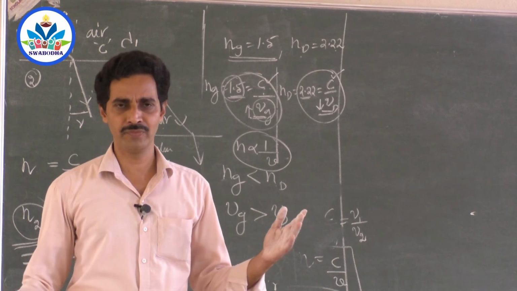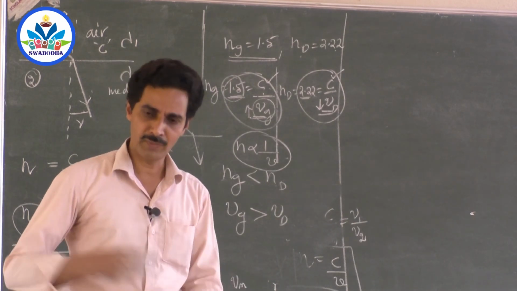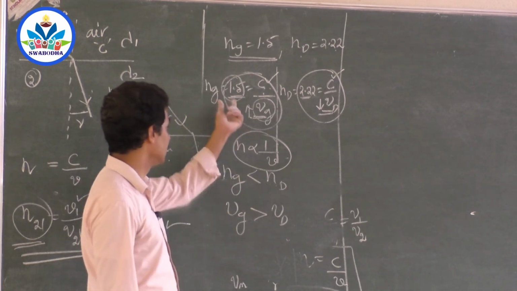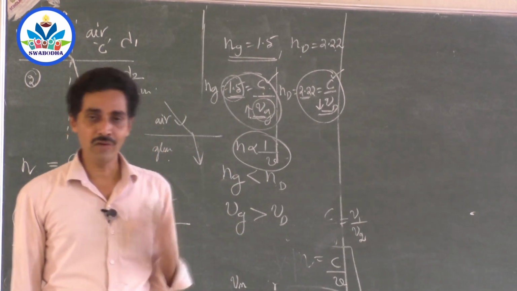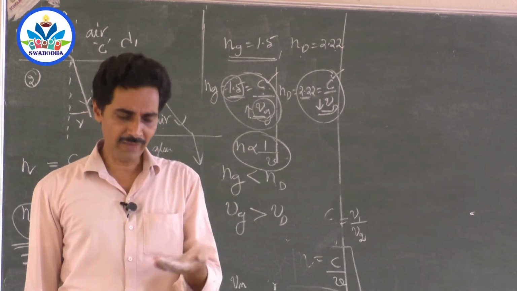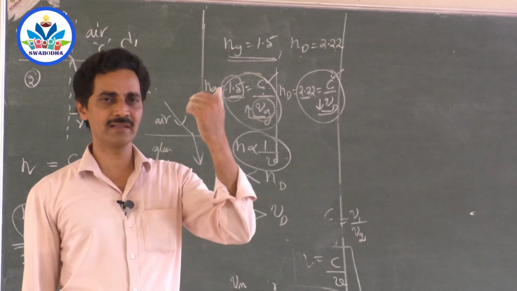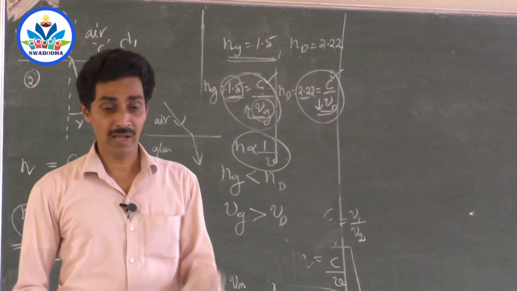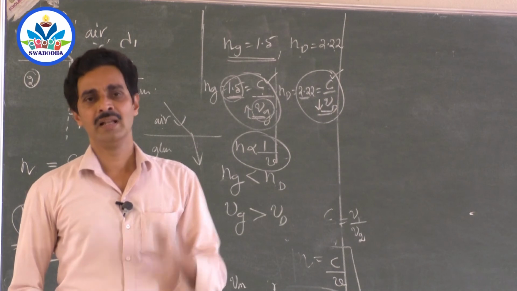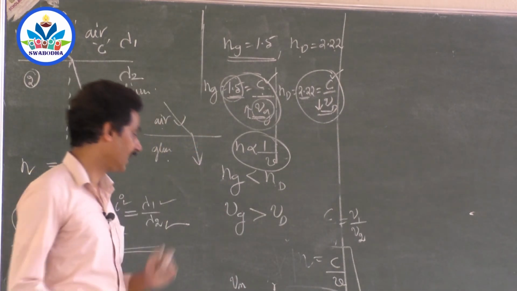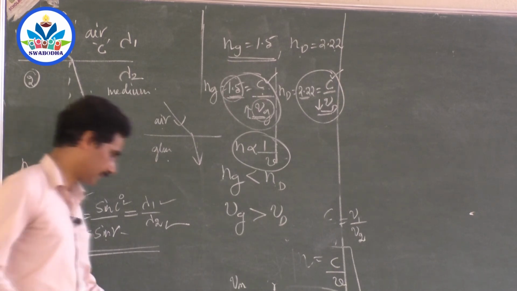So for any type of motion of a ray from one medium to another, this value is very important, refractive index. That will tell you how fast the light travels in that medium. So if you have a medium of very high refractive index, the meaning is light travels with least speed in that medium. You have a medium of less refractive index, light travels with most speed in that medium. Now last point, come to air.